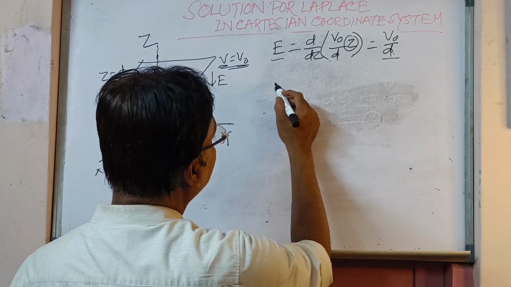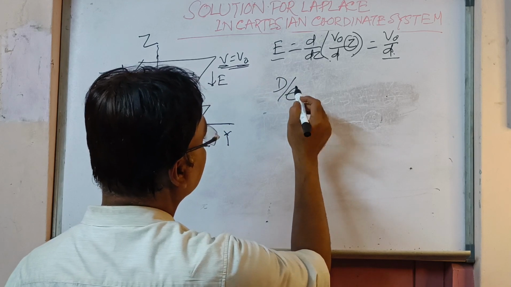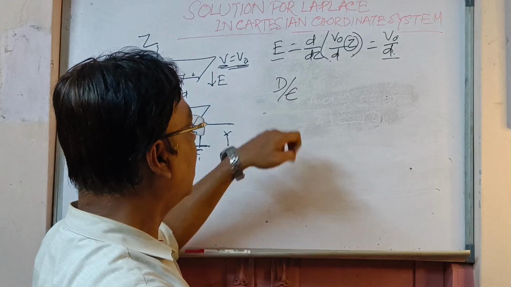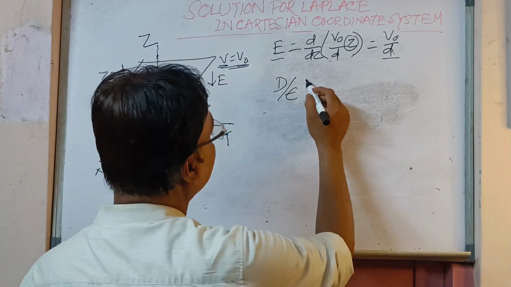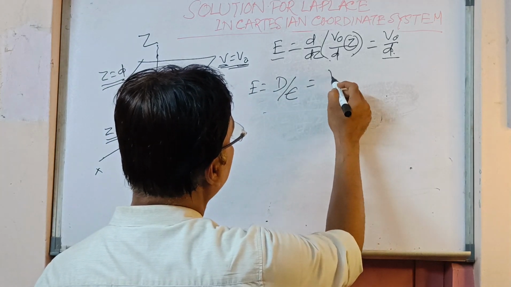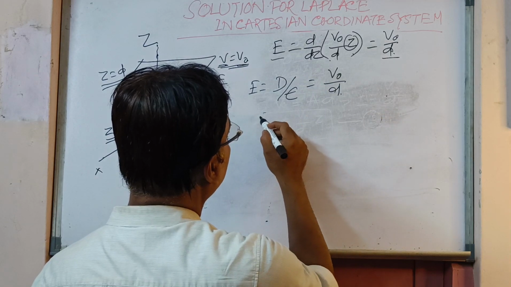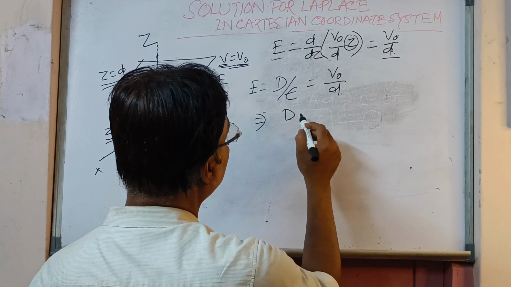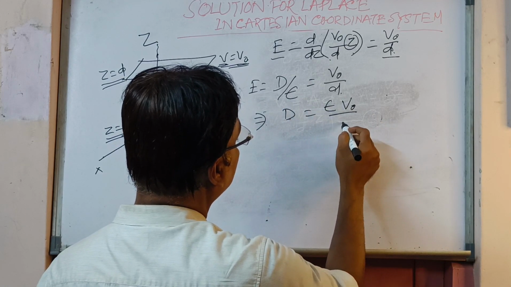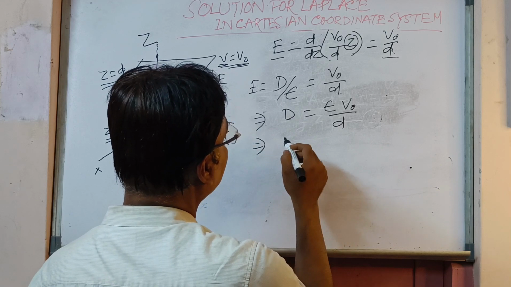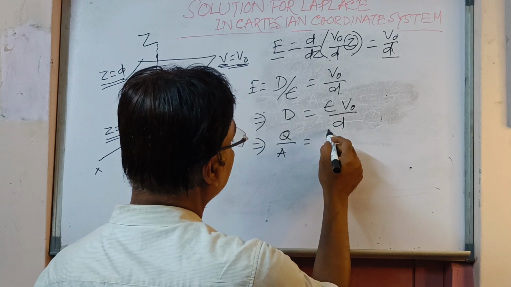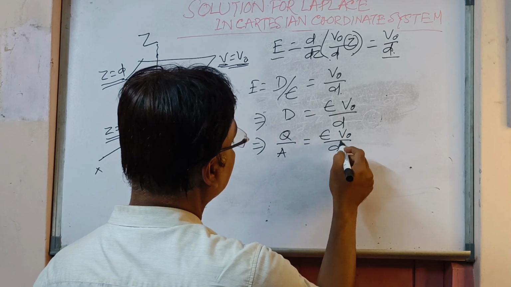Now we know that E is equal to D by epsilon, that means the ratio of electric flux density to epsilon, the permittivity. So instead of E we are putting D by epsilon, which is equal to V0 by d. That means D is equal to epsilon V0 divided by d. Now D is again equal to Q by A. So Q by A is equal to epsilon V0 by d.